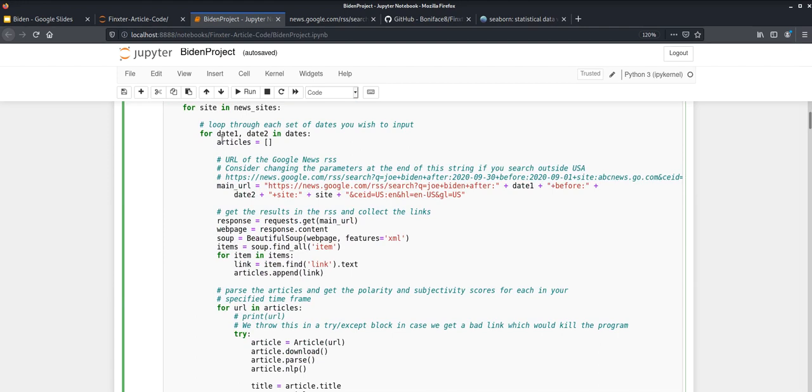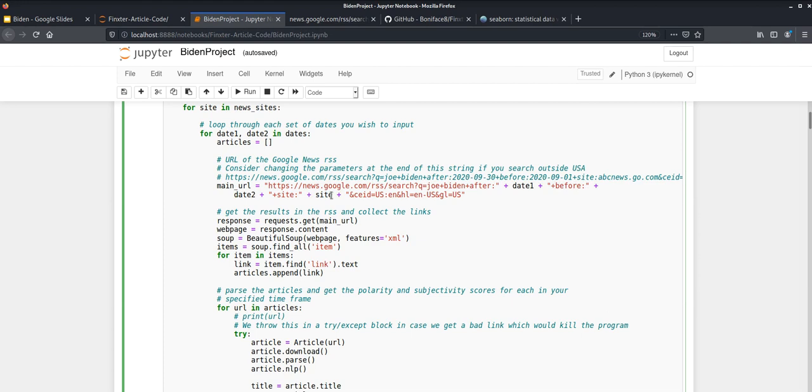As you see here, this is the broken up URL of the Google RSS feed. We're going to pass in after the start date, which is going to be the first day of every month, and then before is going to be the end date of every month. We're also going to pass in after site the news site that we need to grab the articles from.